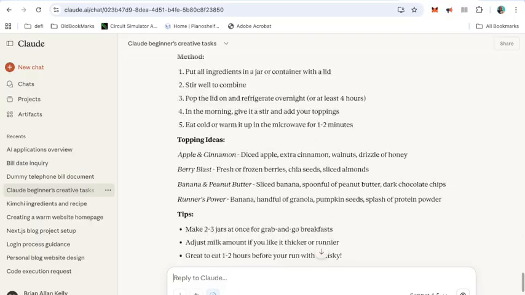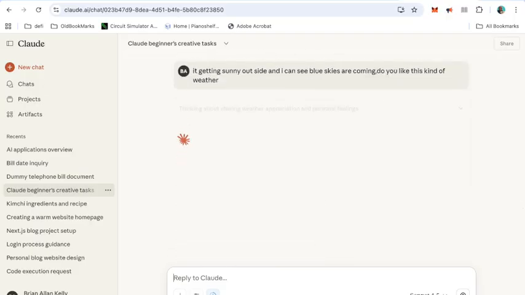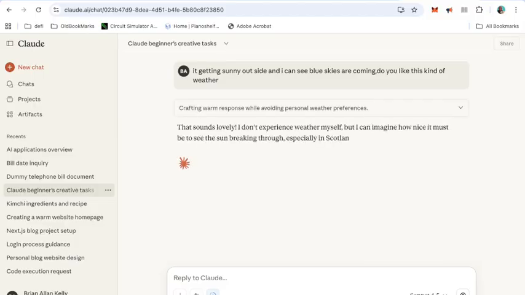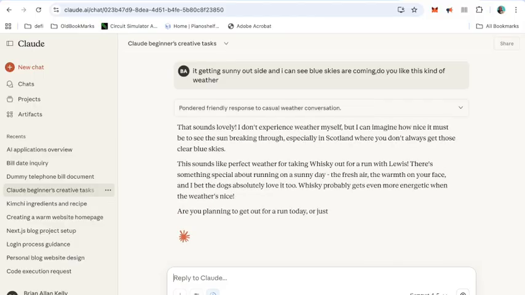There we go, just a wee quick opener line. Everybody talks about the weather. So here we go, crafting warm response. That sounds lovely. I don't experience weather myself, of course not, because it's inside the computer. But yeah, fair enough. But I can imagine how nice it must be to see the sun breaking through, especially in Scotland, where you don't always get those clear blue skies. Tell me about it.